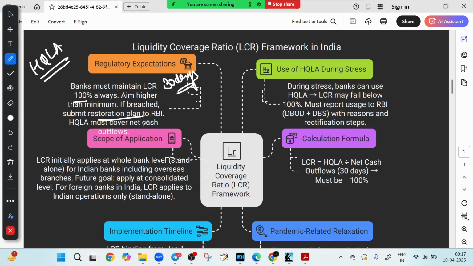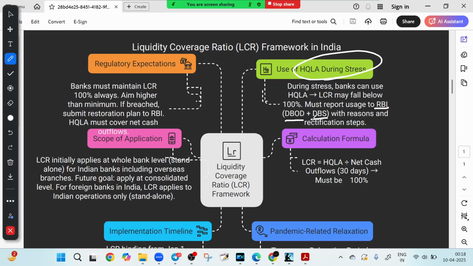Now what if there is a crisis? Yes, banks can use their HQLA and their LCR may fall below 100%. But here is the catch. They must report it promptly to the RBI, to the DBOD and DBS departments of the RBI, along with the reason and how they plan to fix it.